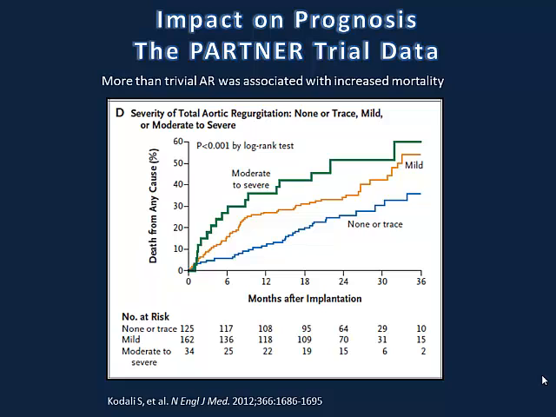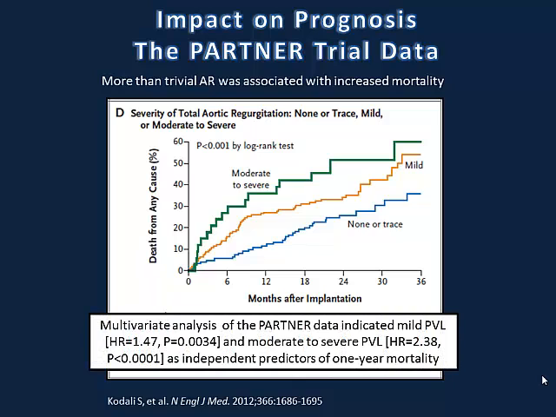When we explore the PARTNER trial, we see a very interesting finding: patients with moderate to severe paravalvular leak actually had higher mortality at 1, 2, and up to 3 years. But even more interestingly, even patients with mild paravalvular leak had increased mortality versus patients with none or trace. In a multivariate analysis of the PARTNER data, it indicated that even mild paravalvular leak has a hazard ratio of